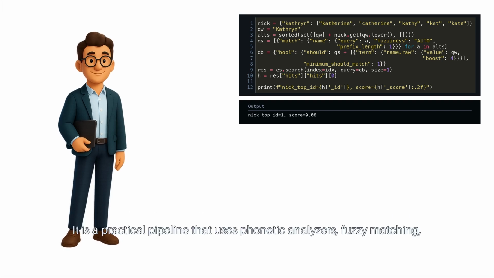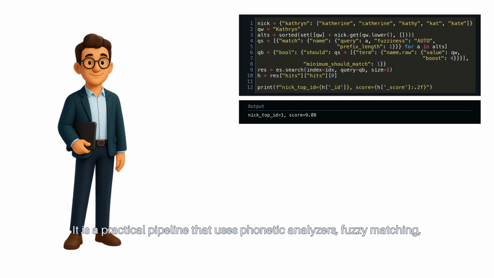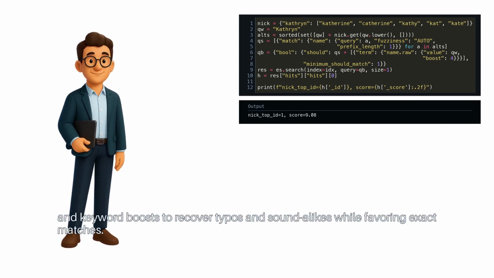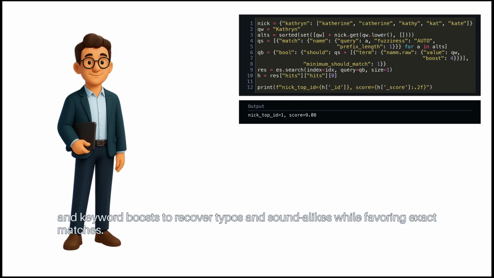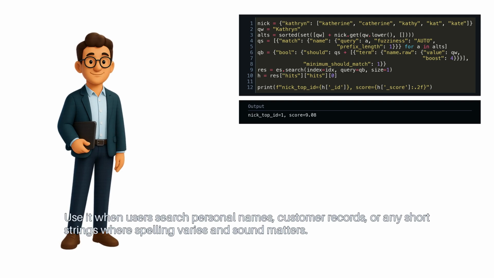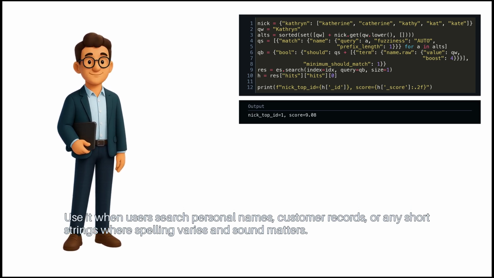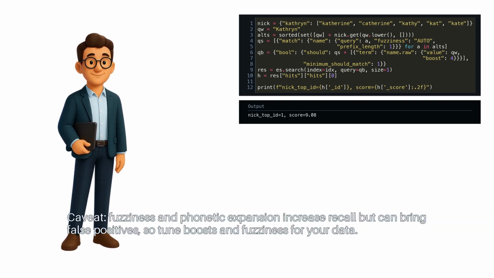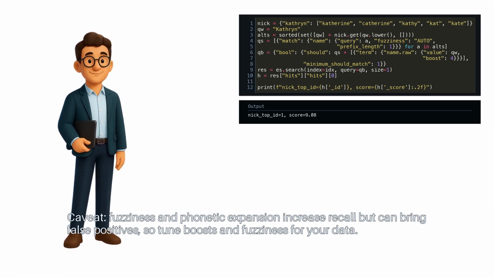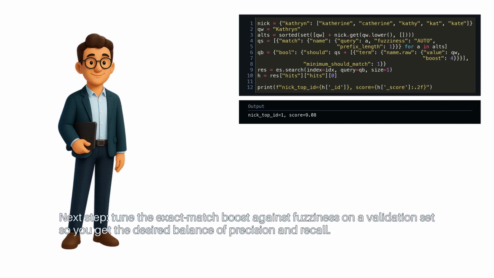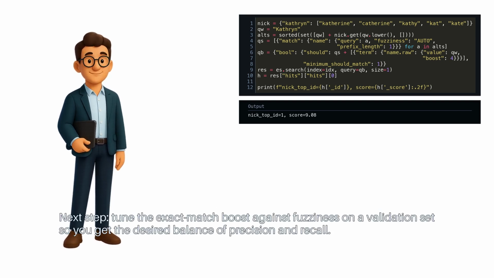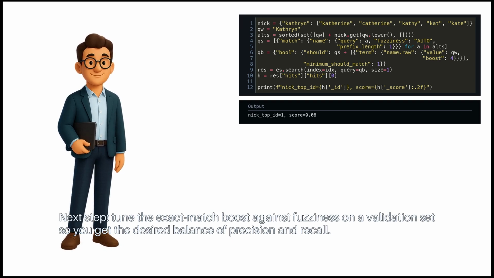Recap: it is a practical pipeline that uses phonetic analyzers, fuzzy matching, and keyword boosts to recover typos and soundalikes while favoring exact matches. Use it when users search personal names, customer records, or any short strings where spelling varies and sound matters. Caveat: fuzziness and phonetic expansion increase recall, but can bring false positives. So tune boosts and fuzziness for your data. Next step: tune the exact match boost against fuzziness on a validation set so you get the desired balance of precision and recall.